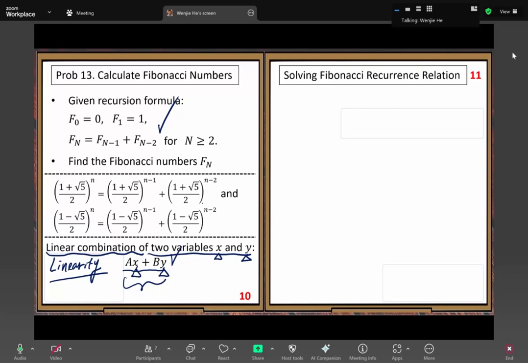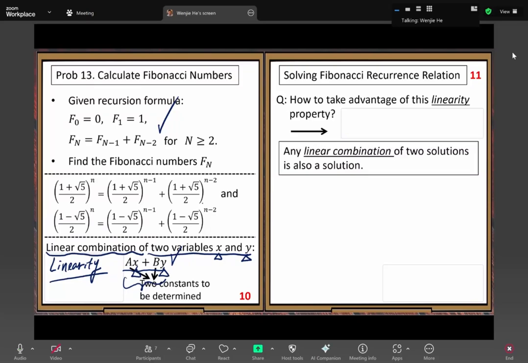Now we use the linearity property. The linear combination takes advantage of the linearity property. Any linear combination of two solutions is also a solution. That's the linearity property.